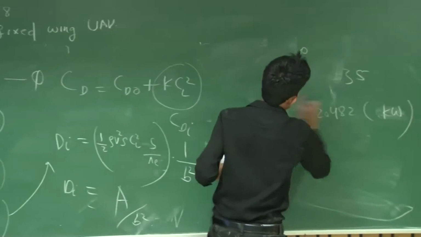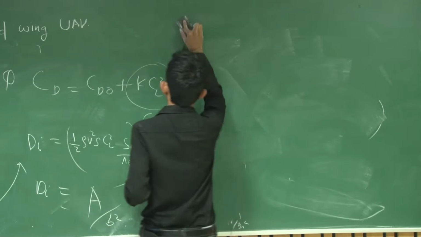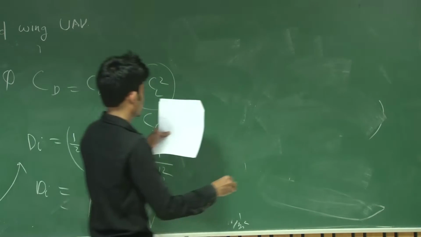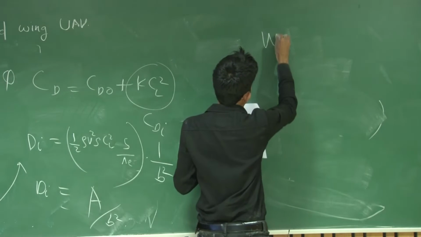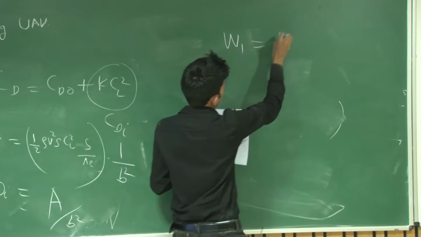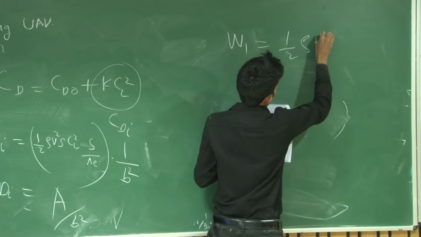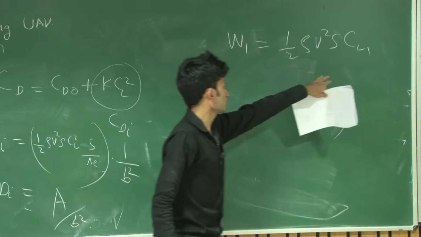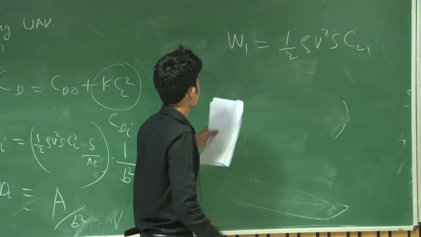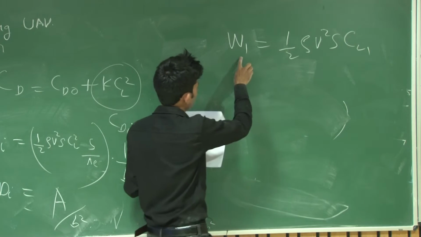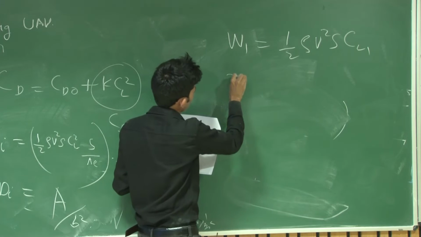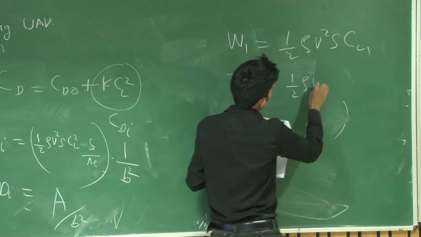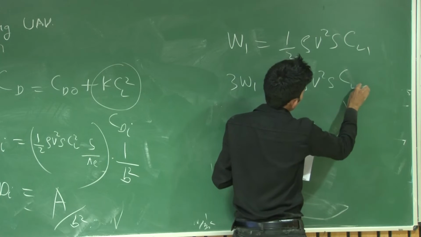basically if you increase the weight 3 times, then what will be the CL? First, the weight is W: W equals half rho V square S into CL1. This is the lift coefficient when the weight was W. You increase 3 times, meaning 3W: 3W equals half rho V square S into CL2.